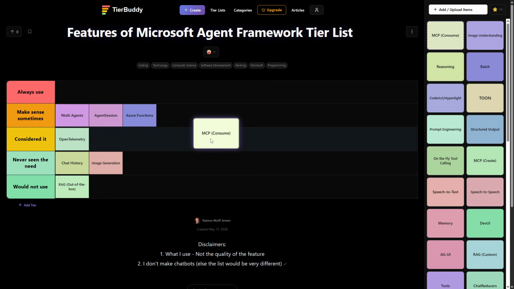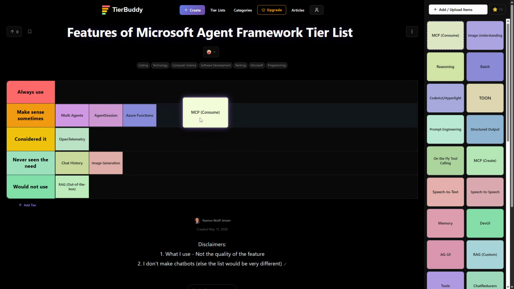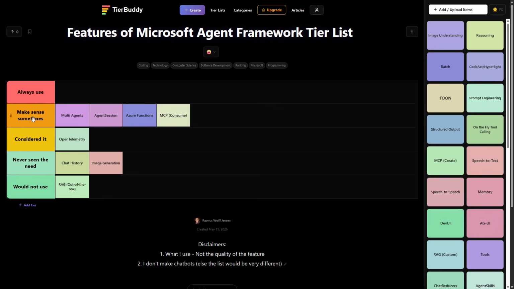MCP in consuming them, it makes sense sometimes. It's very, very rare that I do it, because I often just have an API for the same features, and I want to have more control than the MCP itself, because the MCPs I consume are often the MCPs I create on my own. So it is down the list of makes sense sometimes, but I have done it.